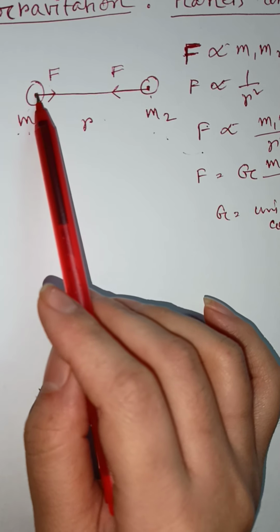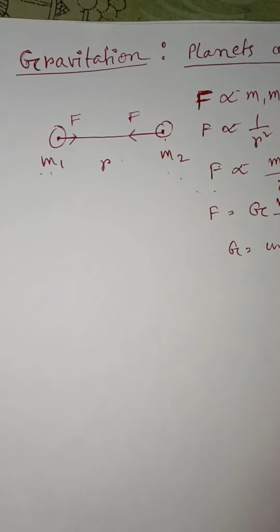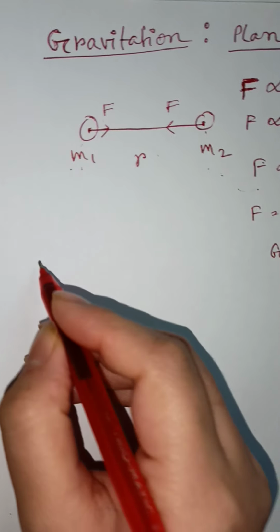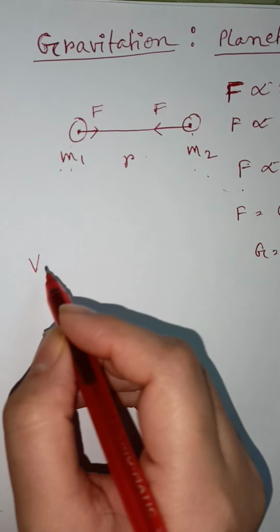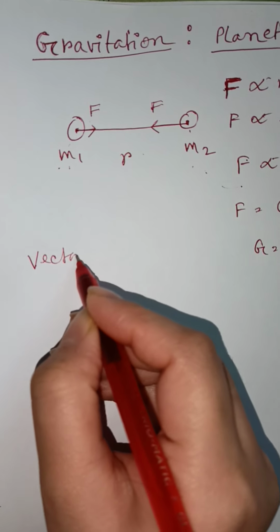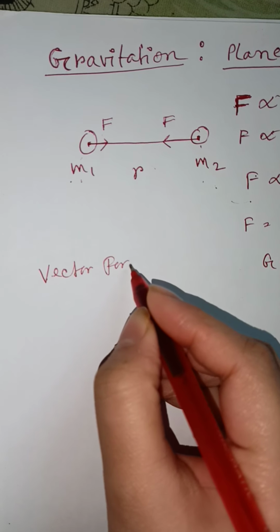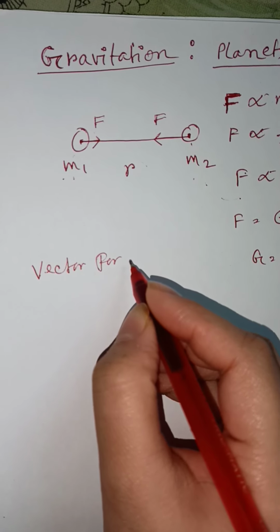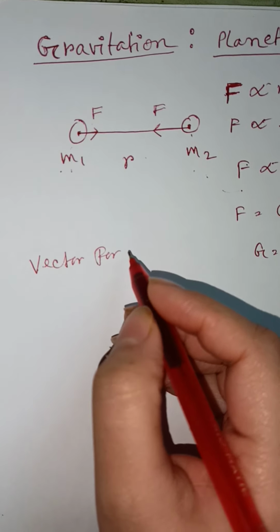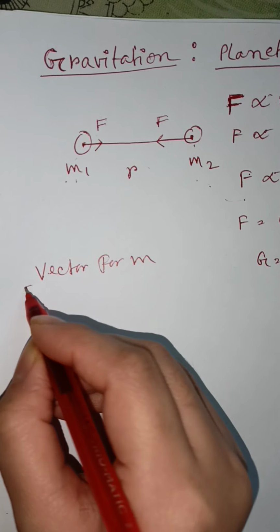So it always acts along this line which is joining these two point masses. So, the vector form of Newton's gravitational law. The law of gravitation in vector form.